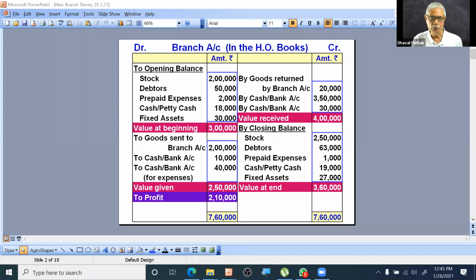Now, have you understood the concept of debtors?